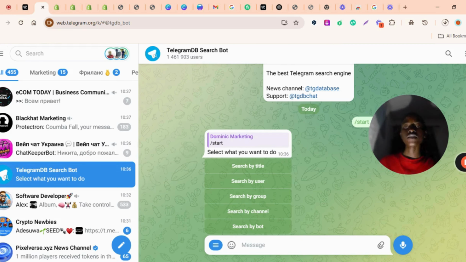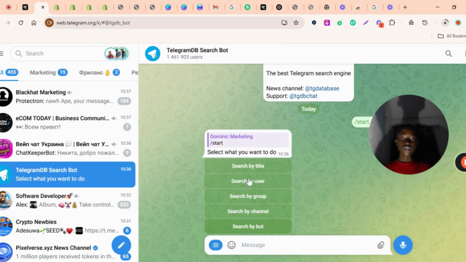The best is searching for groups, because if we search by channel, a normal person can't message in the channel. They can only comment in some groups. In a group, everybody can chat unless the admin doesn't want everybody to chat there, but a channel is mainly based on the admin. So we go and search by group, then search for group.